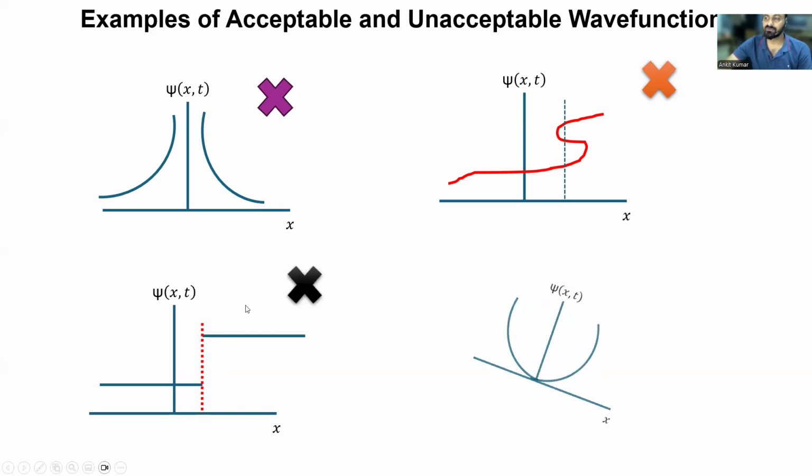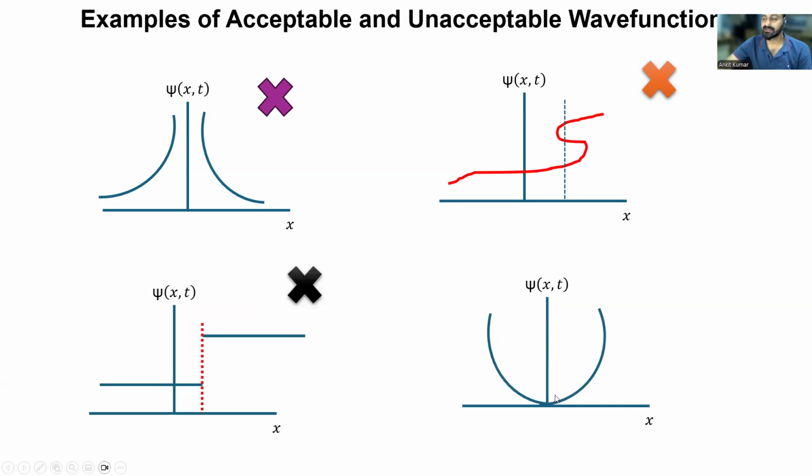Now coming to the fourth one, at x equals 0 it is finite, but as we go away from the origin, it becomes infinite. If you try to normalize this, you cannot, because the area under the curve gives an infinite value, and that's why this wave function is also not acceptable.